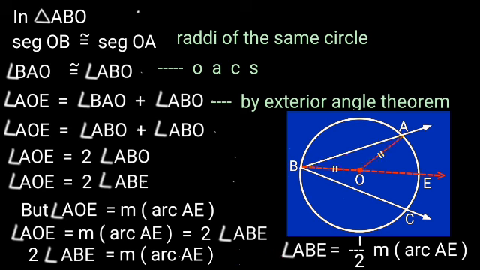If one arm of the inscribed angle contains the center of the circle, we have proved that the measure of the inscribed angle is 1/2 of the arc intercepted by that angle.